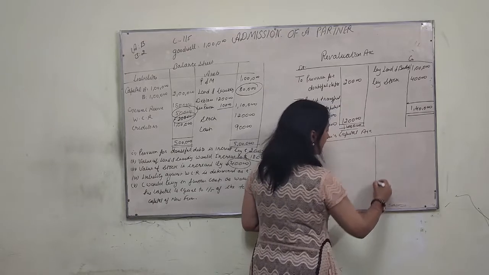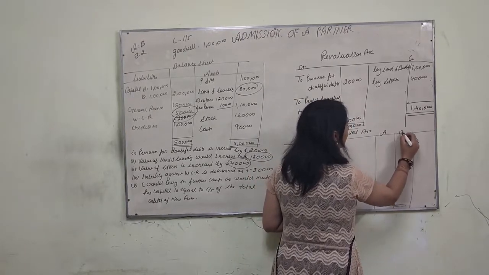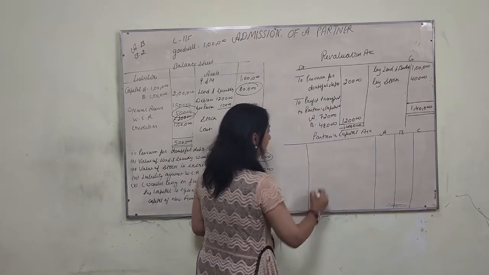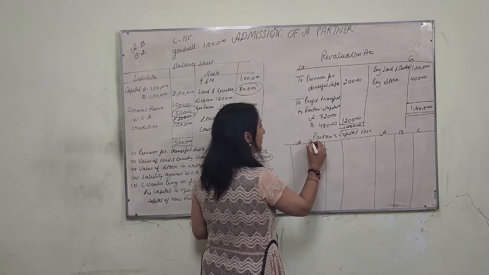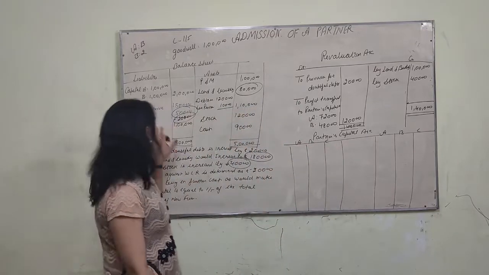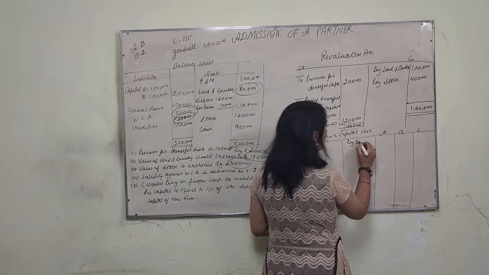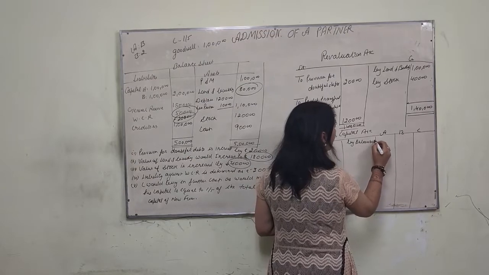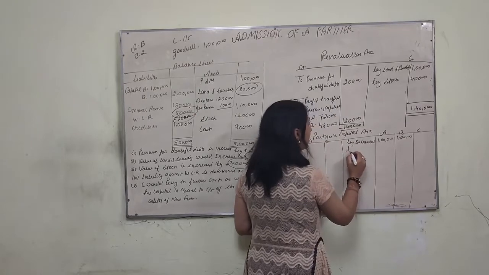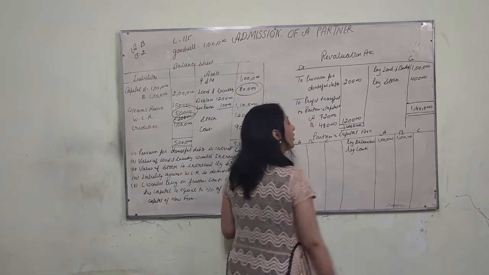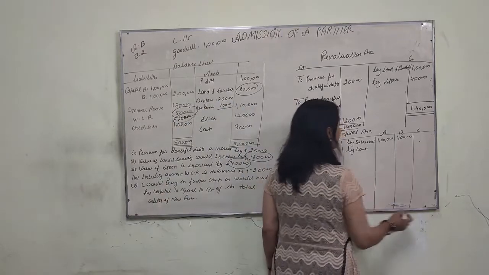We will follow 3 steps to find out the capital of new partner C, along with A and B. First, we start with the capital of all partners by balance brought down. On the credit side, A rupees 1 lakh, B rupees 1 lakh. Then by cash, the amount which the new partner brings as his share of capital, we will find out.